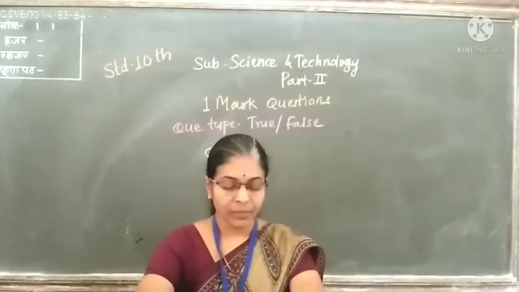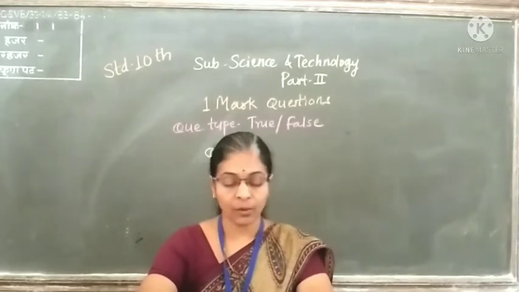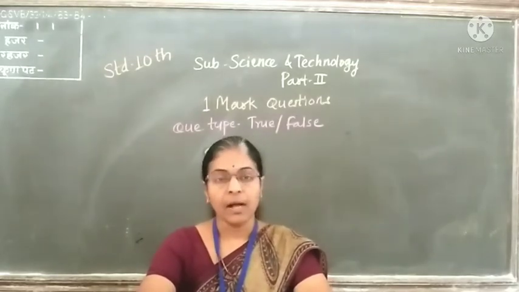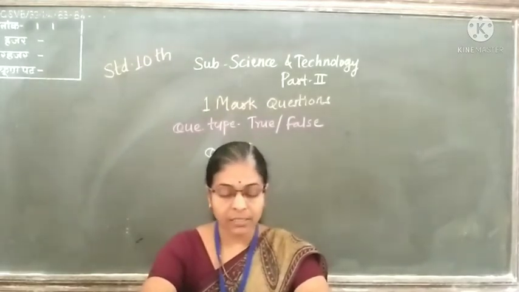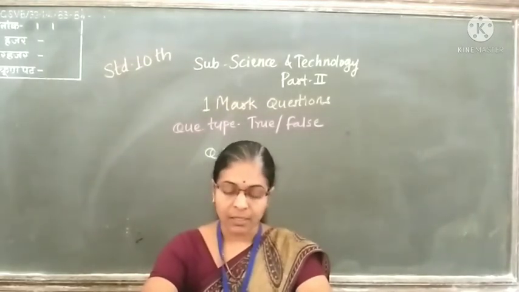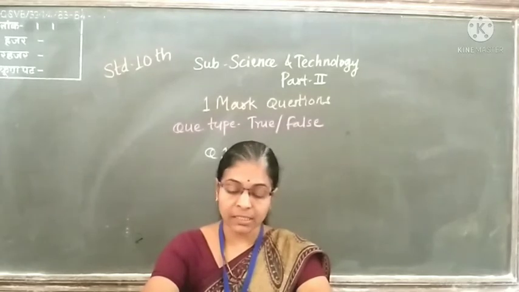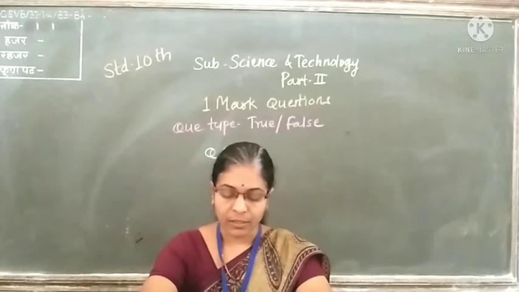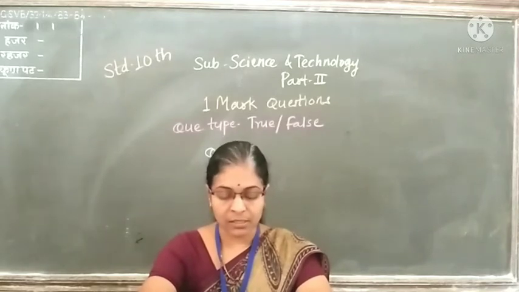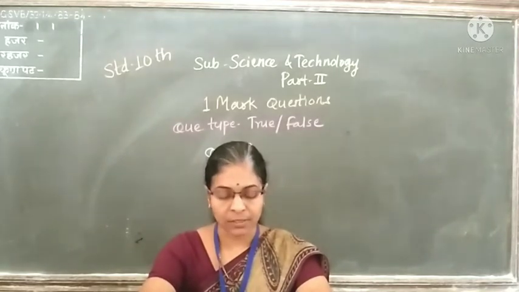Then next one, if the body of sycon breaks up accidentally into only a few large fragments, then each fragment develops into a new sycon. Here this statement is a false statement.